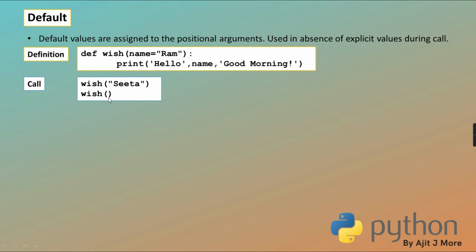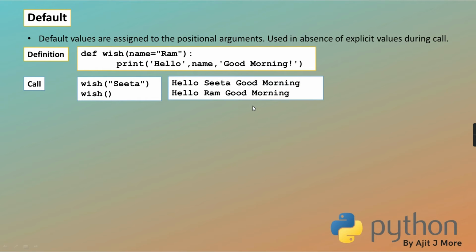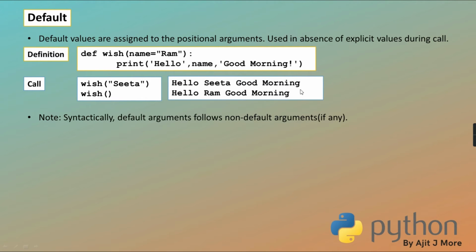So Sita is put in place of Ram and it will display hello Sita, good morning. But in the second case, you are not passing any value. So as you are not passing, it will take this default. What is the default value for name? Ram. So hello Ram, good morning. Getting? Okay. This part I hope is clear. Till here it is clear to you.